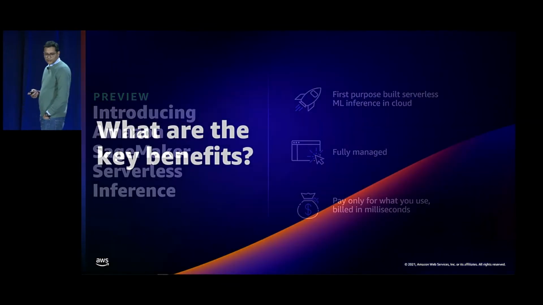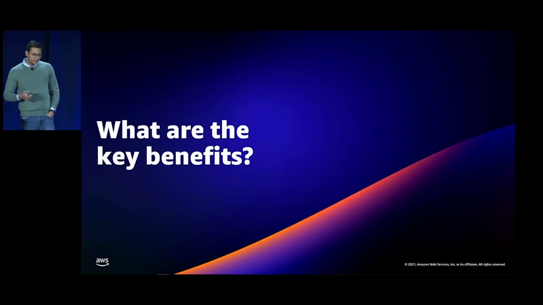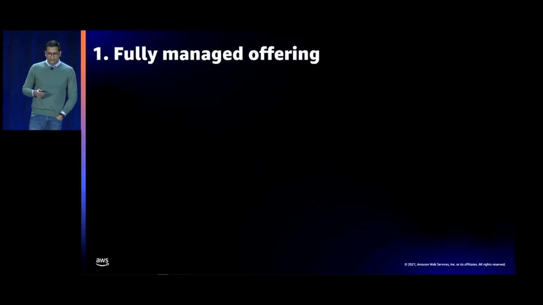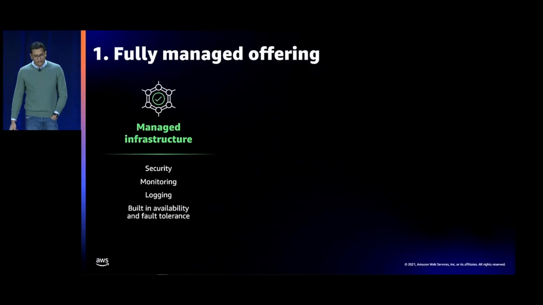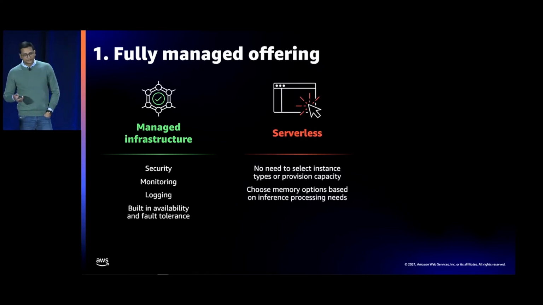Now let's talk through some of the key benefits that you get out of the box with this new feature. First, as I said, it's a fully managed offering. SageMaker is going to manage the security, monitoring, and logging of the underlying infrastructure. You get the same built-in availability and fault tolerance that you get with other SageMaker inference options today. Secondly, it's serverless, right?